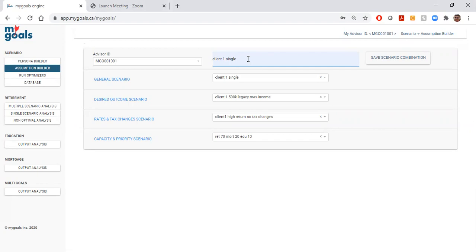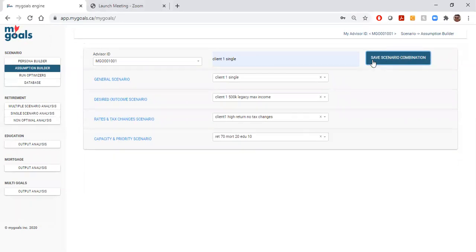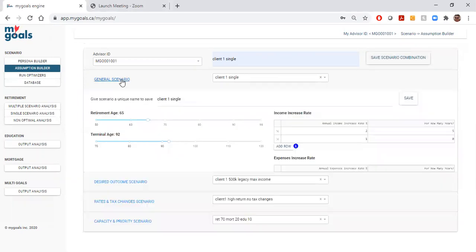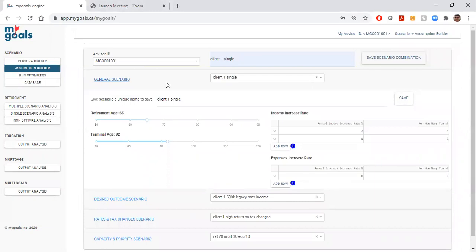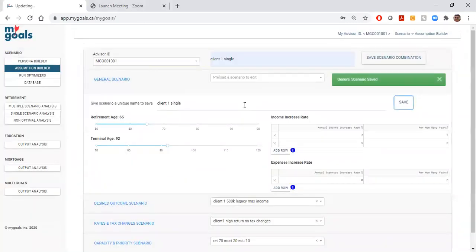So at the top of the house right here, I would create and save a combination, and you can bring in that whole combination later to represent these 4 scenario blocks. So we've saved the combination, and now let's go and look at each block. Again, not only the combination, but each scenario needs a name and save it. Okay, and you're going to get a confirm. It's the same flow for every step along the way.